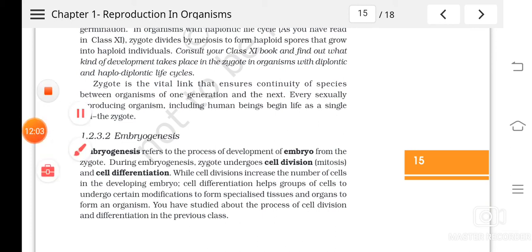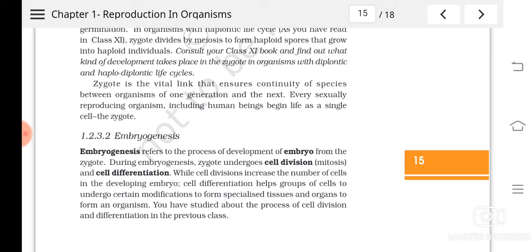What is cell division? You know, isn't it? By mitosis, the number of cells will get increased. When you grow, the number of cells in your body is increasing. Embryogenesis happens by two processes: cell division and cell differentiation. So during cell division, the number of cells in the body is getting increased.